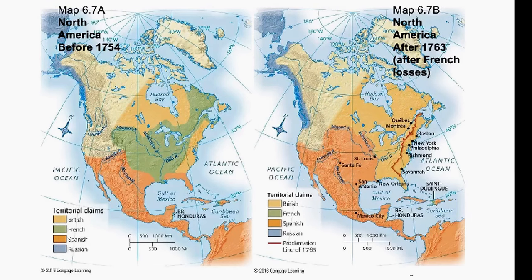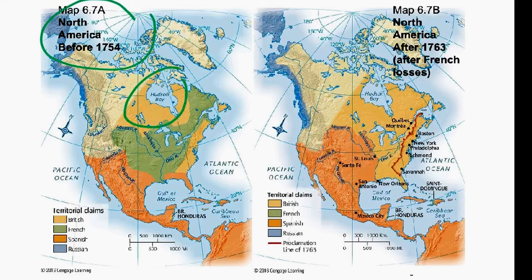These 2 maps show the difference in colonial holdings both before the French and Indian War and after. The first map, 6.7a, shows North America before 1754, and it shows the British colonial holdings up here in Canada and then along the east coast where the colonies are in North America.